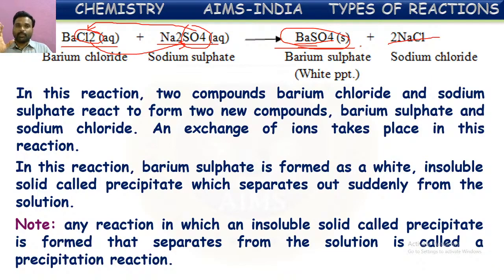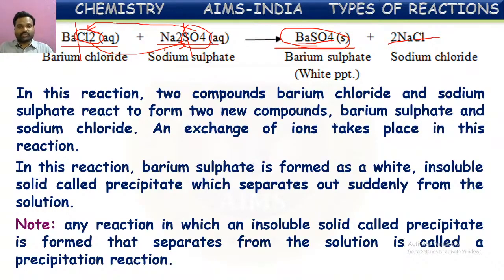What are those? Double decomposition reaction, because barium chloride is splitting into barium and chloride ions first, and sodium sulfate is splitting into sodium ion and sulfate ion, and hence it is double decomposition. And what is happening next? Immediately the sulfate ion combines with barium, and the chloride ion combines with sodium. So replacement is happening. Two ions are replaced. So it is called a double displacement reaction also. And in this reaction especially a precipitate is formed, and hence it is also called a precipitation reaction.